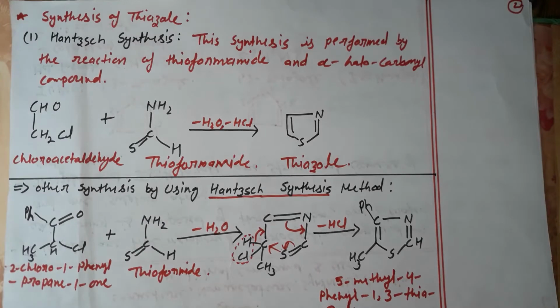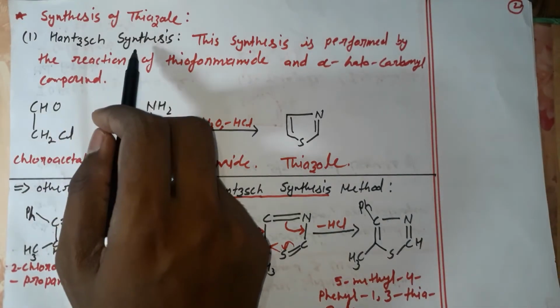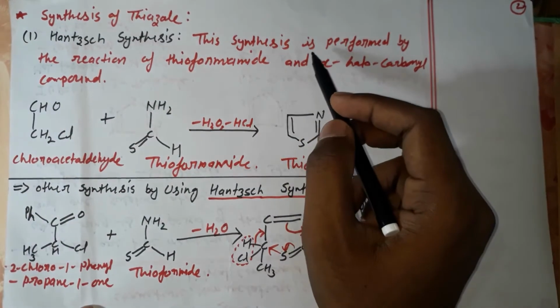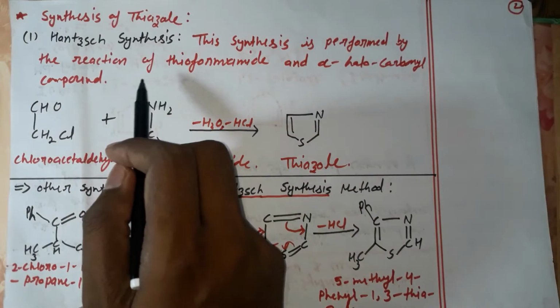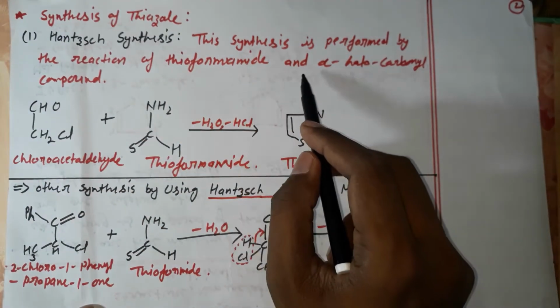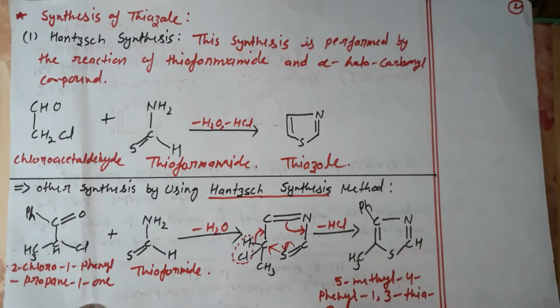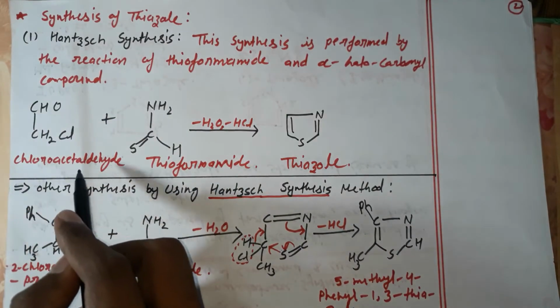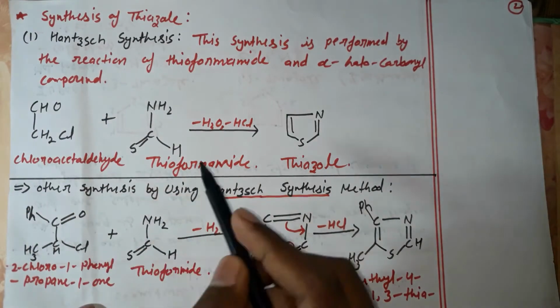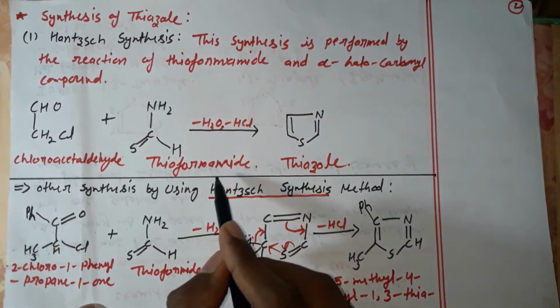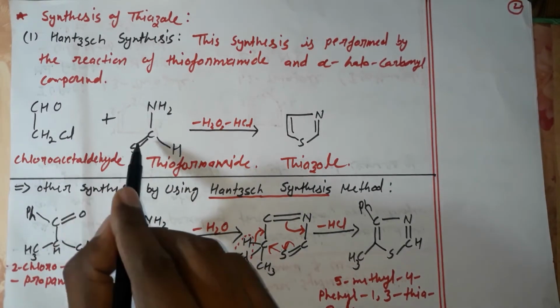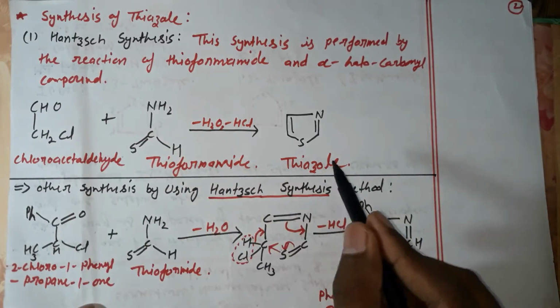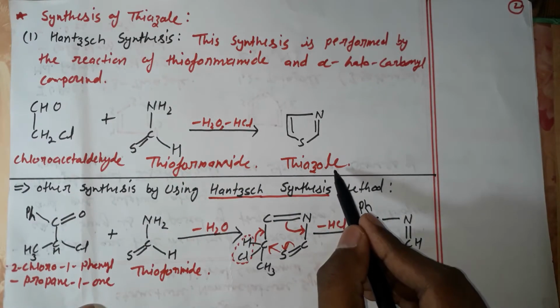Next we are going to discuss the synthesis of thiazole. The first synthesis is Hantzsch synthesis. This synthesis is performed by the reaction of thioformamide and an alpha-halocarbonyl compound. This is the alpha-halocarbonyl compound, chloroacetaldehyde, and the next reactant is thioformamide. These both reactants react with each other and form a product called thiazole.